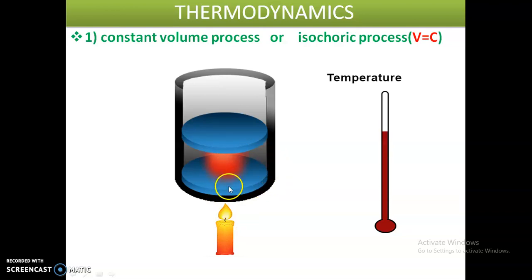When we heat the gas in the constant volume process, what happens to the gas? The temperature of the gas will increase, and then the pressure of the gas also increases.